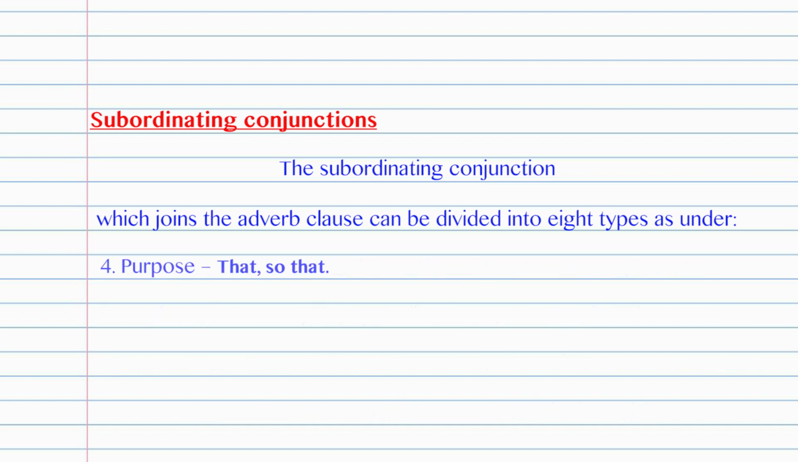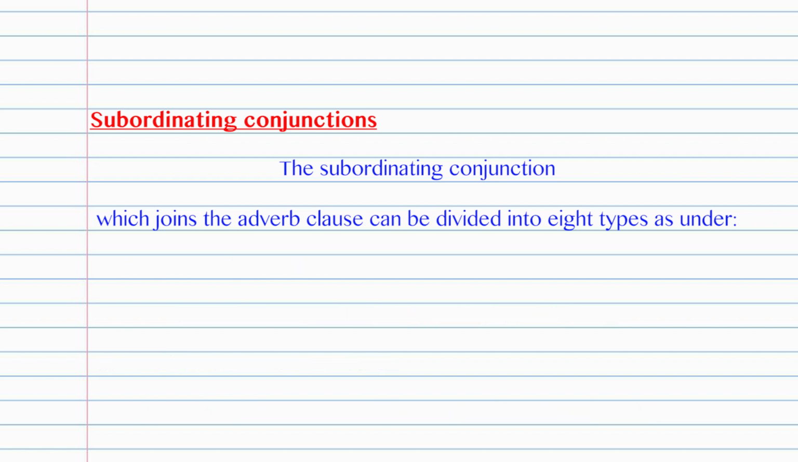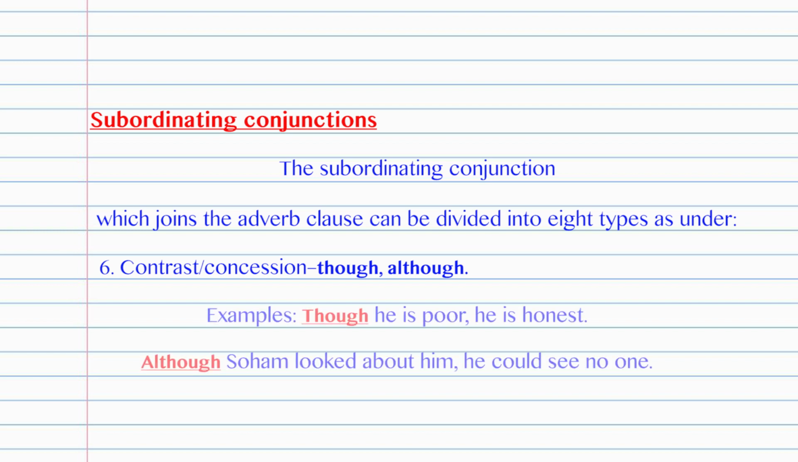Fourth is purpose. Conjunctions are that, so that. Example, he worked hard so that he might pass. Next is result or consequence. Conjunction, so that. Example, it became so dark that I could not read easily. Next is contrast or concession. Conjunctions are though, although. Example, though he is poor, he is honest. Although Soham looked about him, he could see no one.